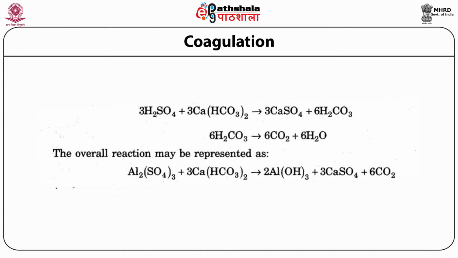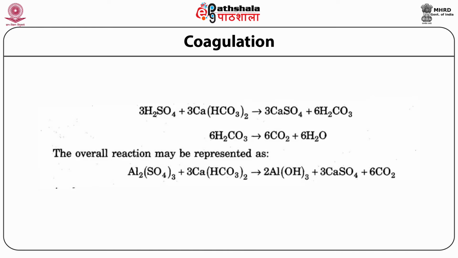When the sulfuric acid reacts with the calcium bicarbonate present in the water, it produces insoluble calcium sulfate and carbonic acid. This further breaks down into carbon dioxide and water, where carbon dioxide is a gas, so the byproducts of coagulation are non-toxic and the suspended particles are removed.